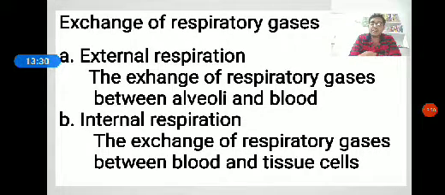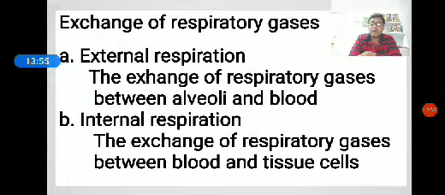The concentration of negatively charged bicarbonate ions becomes more and more in the RBC, so they diffuse into the blood plasma. In order to maintain the ionic balance, chloride ions diffuse from plasma into the RBC.